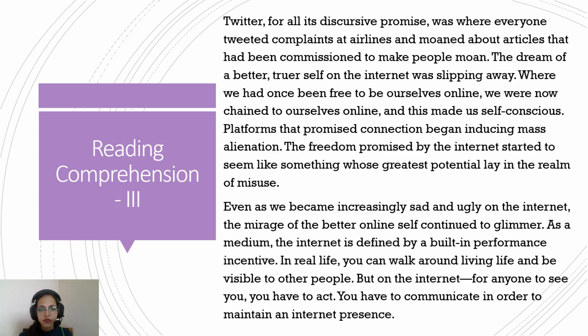Platforms that promised connection began inducing mass alienation. The freedom promised by the internet started to seem like something whose greatest potential lay in the realm of misuse. So basically, these platforms were supposed to make people feel more connected, because on Facebook and everything you can connect with your long lost friends as well. But it started inducing mass alienation with people trolling. It has started getting misused. People would be getting trolled, and there would be so much misinformation.